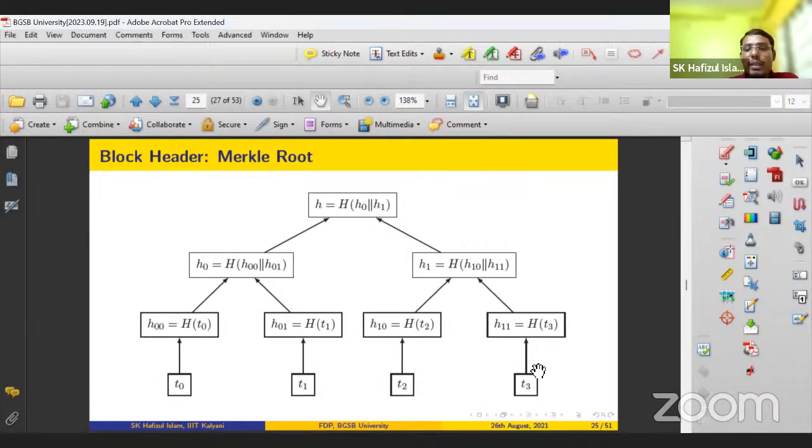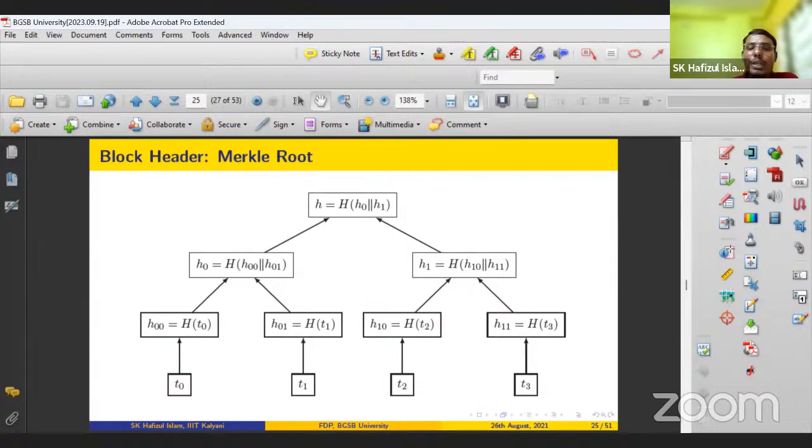It wants to verify T3. To verify T3, what do you need? You receive H and you know T3. So to verify this T3, you need this information and this information. Here you see, the cloud server will provide not only T3, along with it will provide this H0, which is the concatenation of H00, H01, and H10.